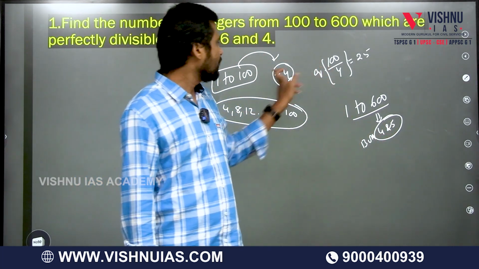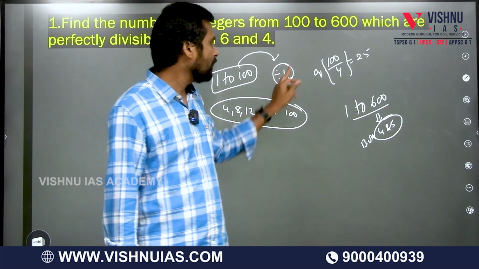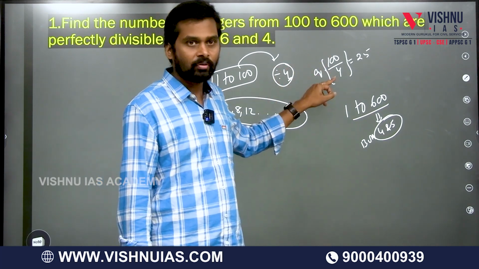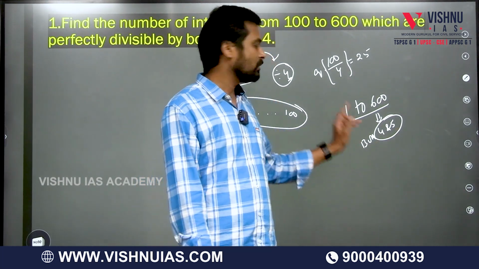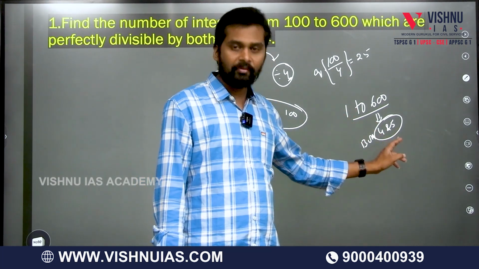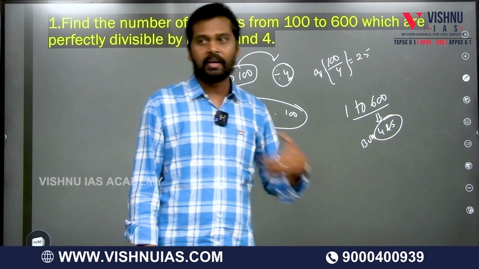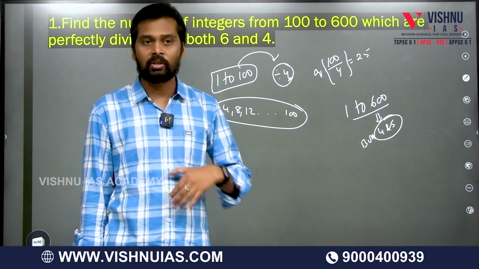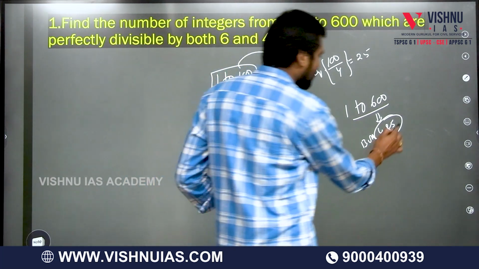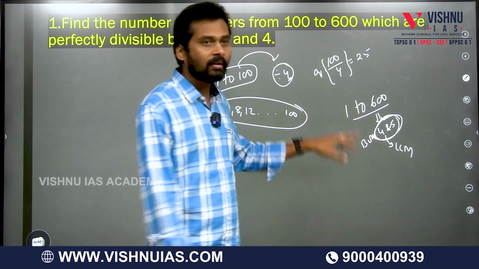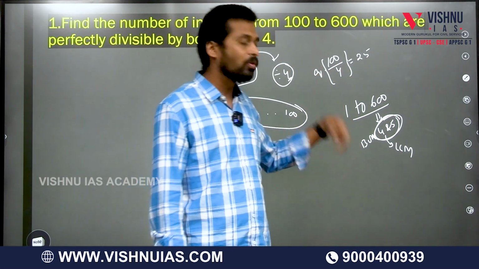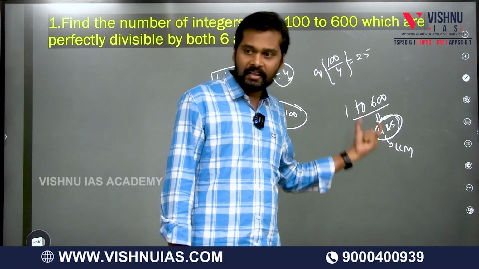When a single number is given, we simply divide this number by 4 and take the quotient. If it is more than one number, how many numbers are divisible by 4 and 5, then we need to take the LCM of the numbers. If it is a single number, directly we divide. If it is more than a single number, then we take the LCM of the numbers.